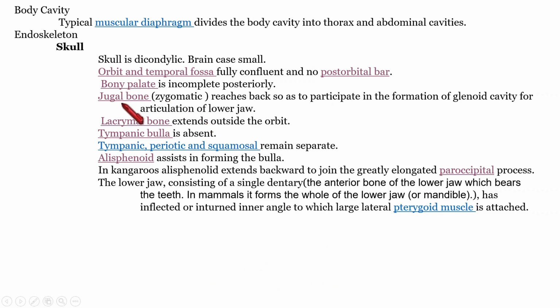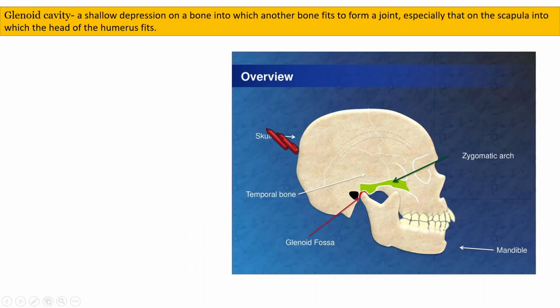The next point is regarding the jugal bone, otherwise called the zygomatic bone. The jugal bone reaches back, meaning it is extending more towards the back. Why is it extending more towards the back? To help to form a glenoid cavity. A glenoid cavity is a cavity that gives articulation to the next bone. I will show you first. The jugal bone is this bone, and it extends backwards.